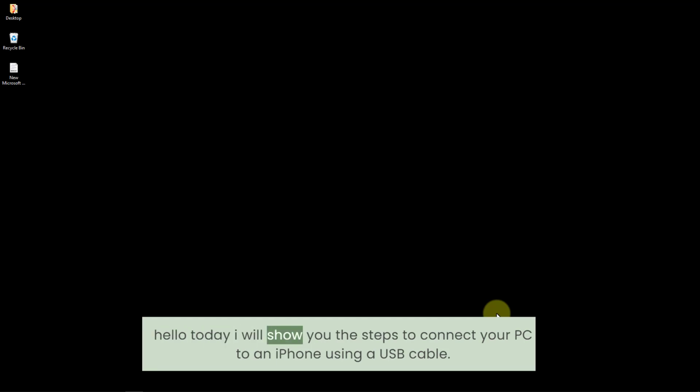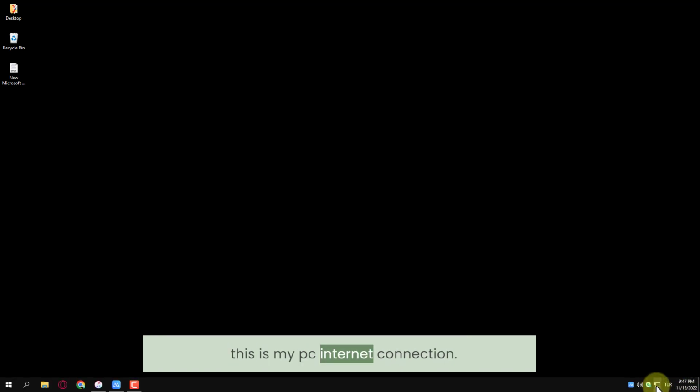Hello, today I will show you the steps to connect your PC to an iPhone using a USB cable. This is my PC internet connection.